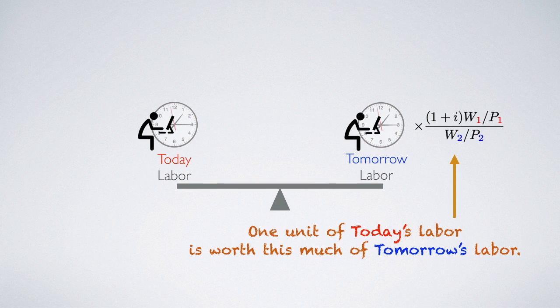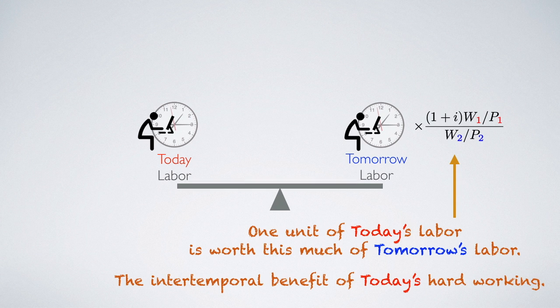Which means that if you work 1 more unit of labor today, tomorrow you can decrease your working hours by that much on the right-hand side, so that you will still be using the same amount of money. So this is the intertemporal benefit of today's hard work. If you work hard today, tomorrow you can rest this much without affecting your wealth.